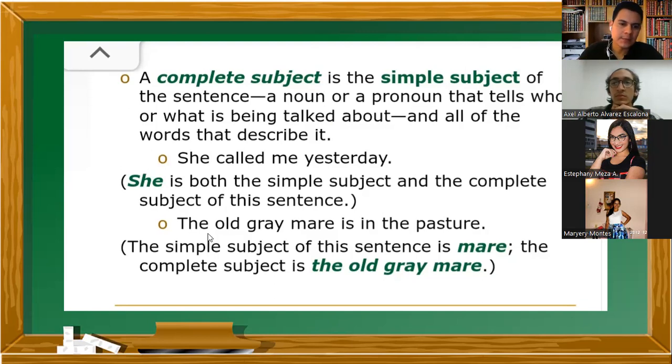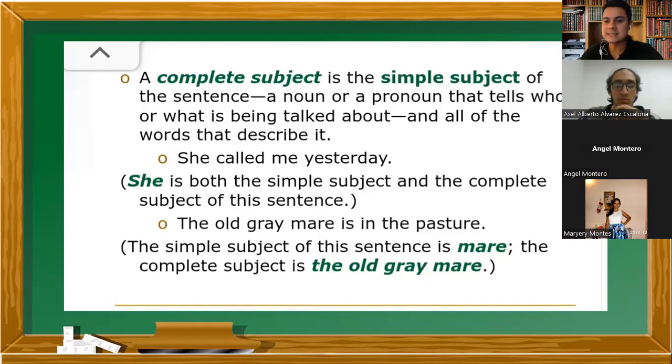Let's see the next example. "The old gray mare is in the pasture." What are we talking about here? The old gray mare. The old gray mare is the complete subject. We're talking about all of this. Todo esto sería el sujeto completo. Now, what's the simple subject there? Who is that? Or what is that?